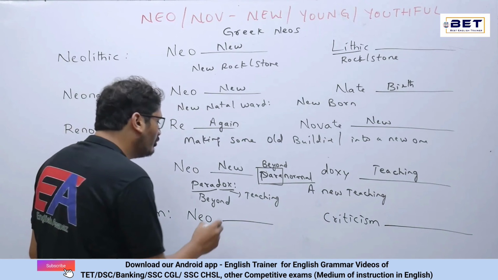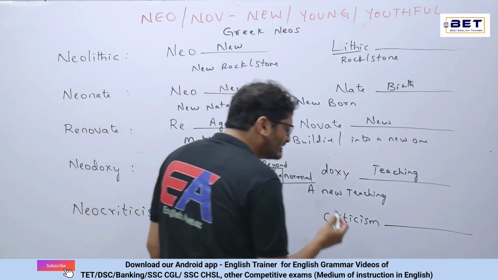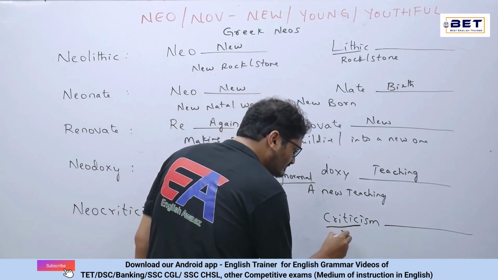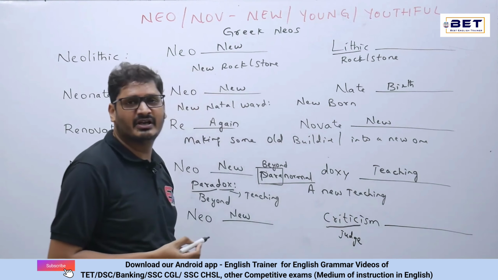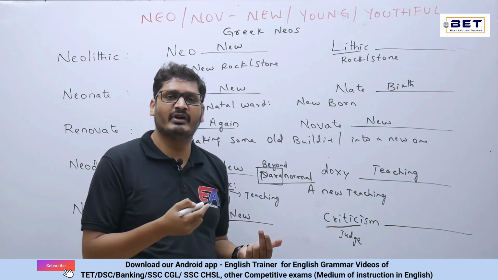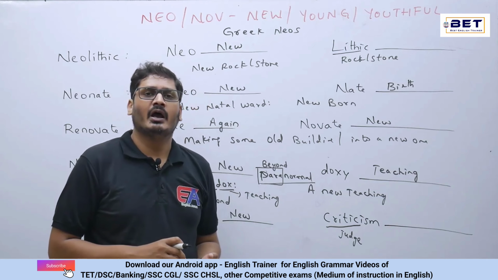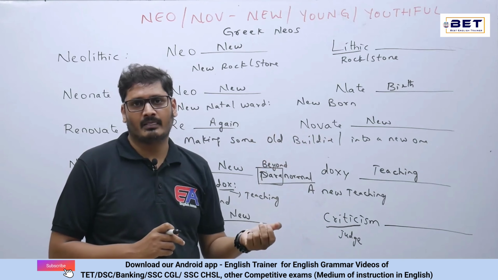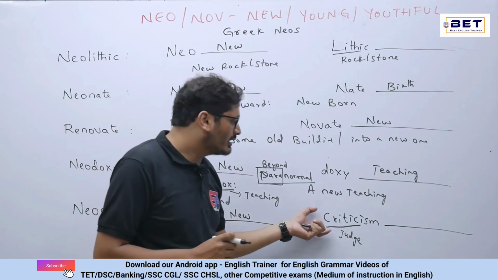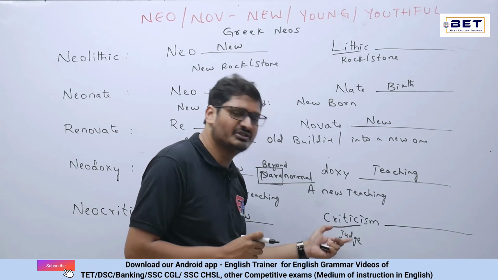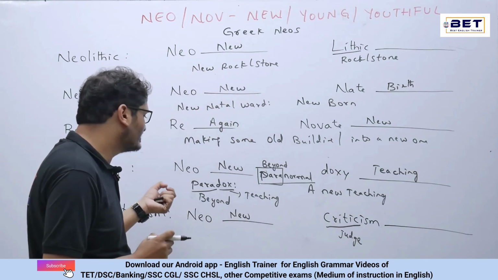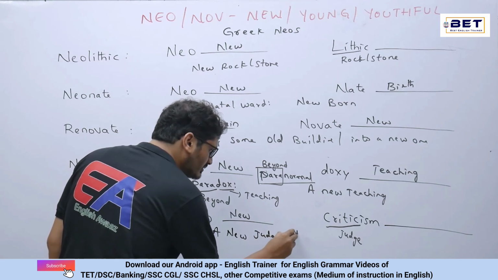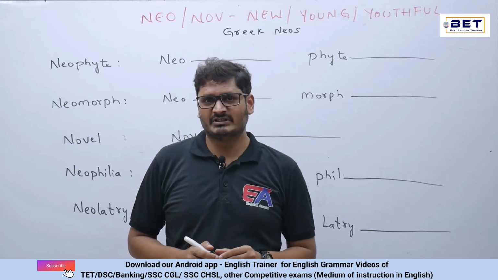Next we have neo-criticism. Now what is this neo? Neo can be new. And next we have criticism. Whenever we come across a word called critic, that is altogether a judge. For example, we say a movie critic. What does a movie critic do? Generally, a movie critic judges a movie, whether it is good or bad. That is a critic's work. Here, criticism is nothing but judgment. So neo-criticism is altogether a new judgment. We will see the next words now.